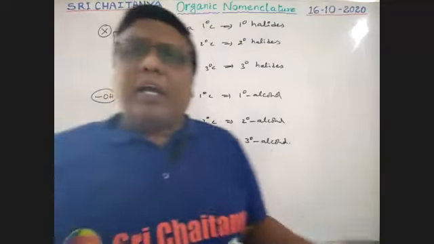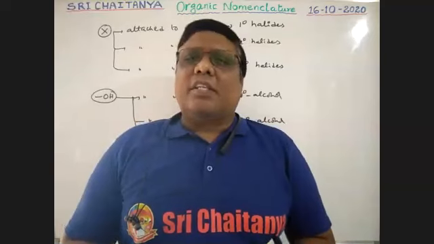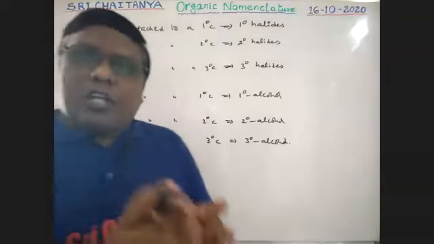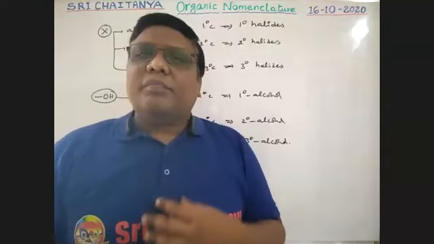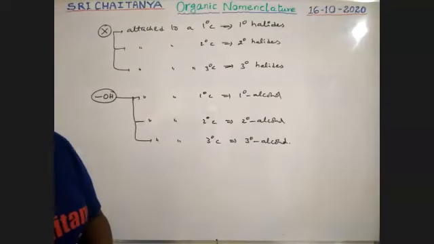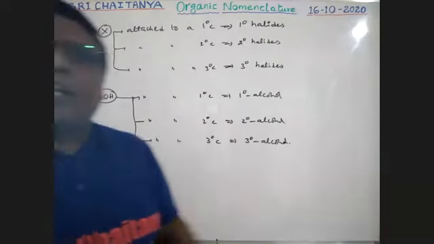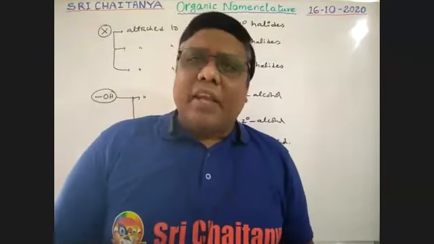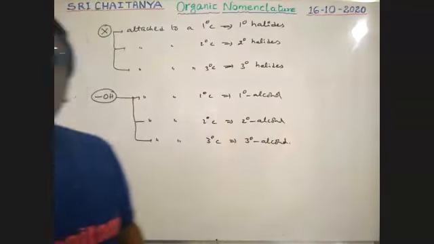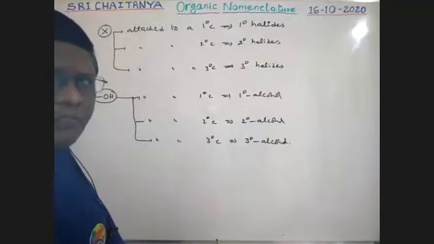So primary alkyl halides, secondary alkyl halides, tertiary alkyl halides. Primary alcohols, secondary alcohols, tertiary alcohols. All these are different varieties of alcohols or halogen compounds based on primary, secondary, tertiary carbon atoms. So if you know the primary carbon, it is easy to find out what type of alcohol or what type of halogen compound it is. So it is the way to identify the types of halogens or types of alcohols. Many of the functional groups follow these rules.